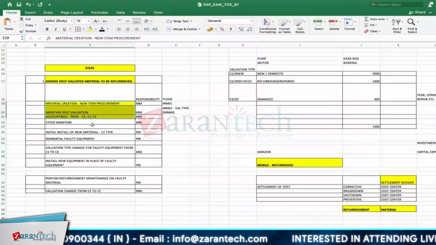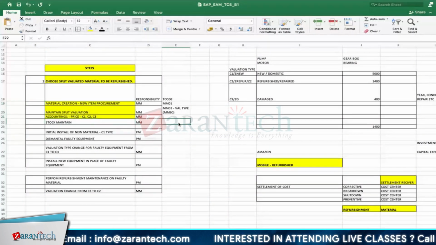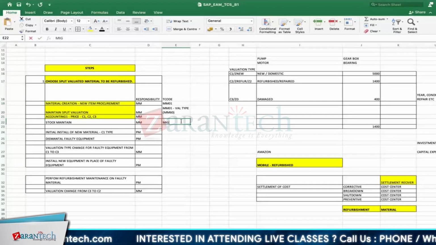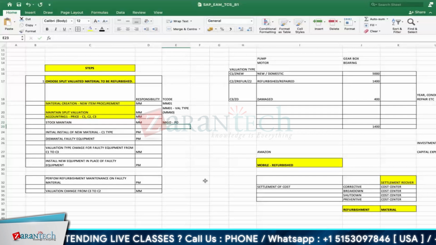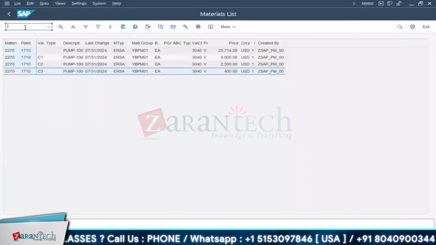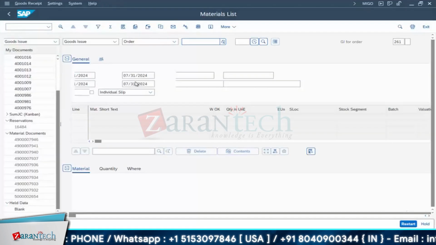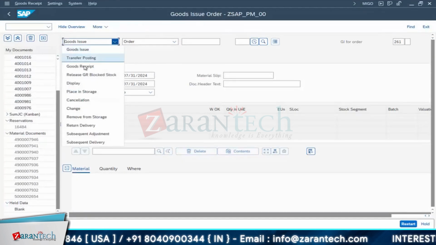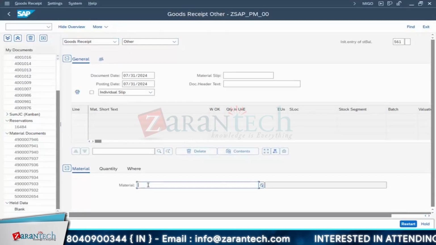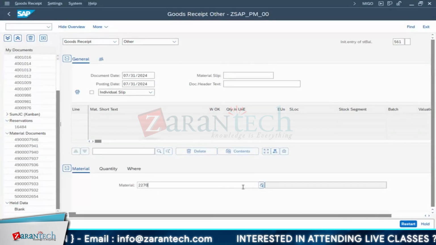See, nothing is there, only created. Now, how will you maintain the stock? We have seen stock maintenance. Normally you go for MIGO, where a purchase order will be there, but this time I'm not using the purchase order. Directly I'll go for MIGO. You all know this from the serial number concept we discussed. So I'll go for goods receipt, other, then maintain the material number 2270, enter.